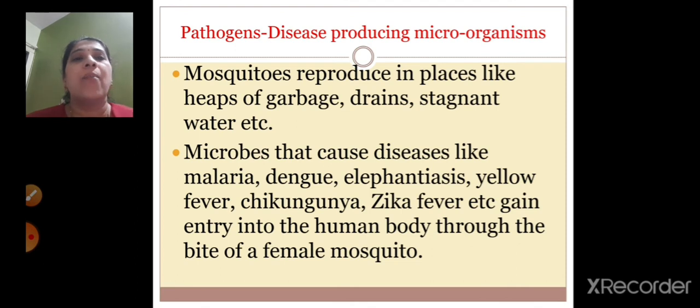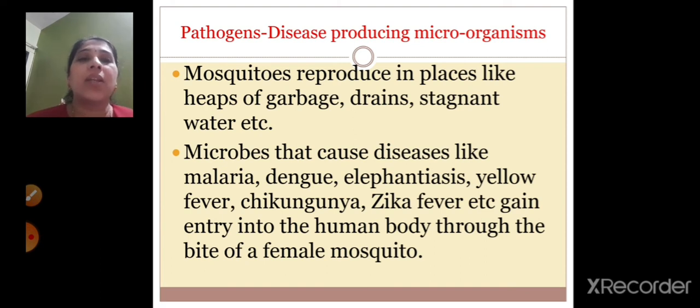next, mosquitoes reproduce in places like heaps of garbage, drains, stagnant water, etc. So wherever there is a large quantity of garbage, then drains, that is the pipes or the holes in the ground where dirty water is flowing. Stagnant water means water that does not flow away, it gets accumulated over there. In such places the mosquitoes reproduce, right?